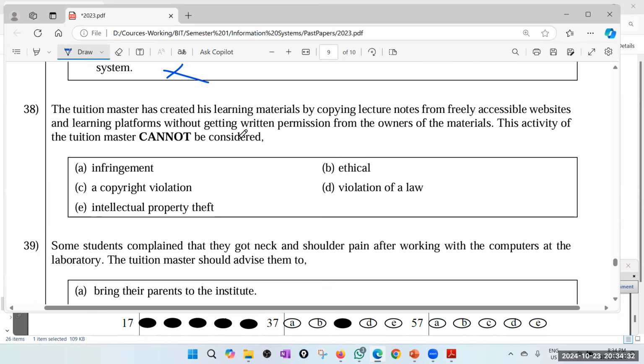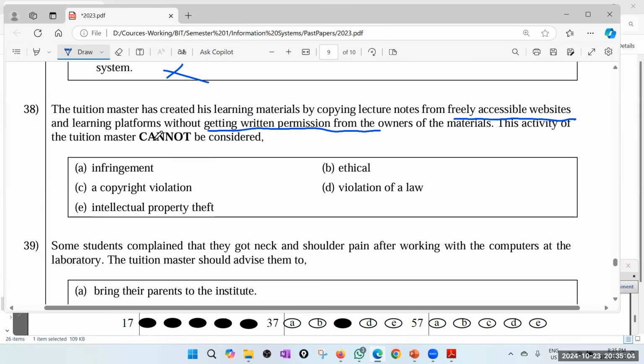It's unethical and also illegal, because he or she has copied from, but anyway, those are freely accessible, but you use it without permission. So you can't use others' contents without their permissions and use it like yours, right? That is purely copyright violation, an illegal thing, and also it's unethical, immoral work, using others' work as yours, right?